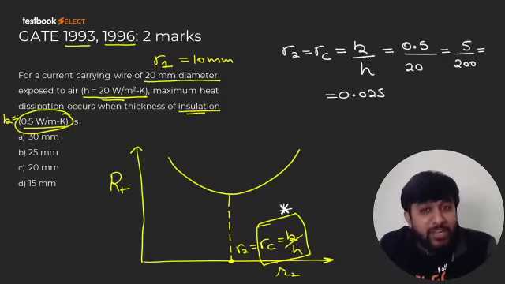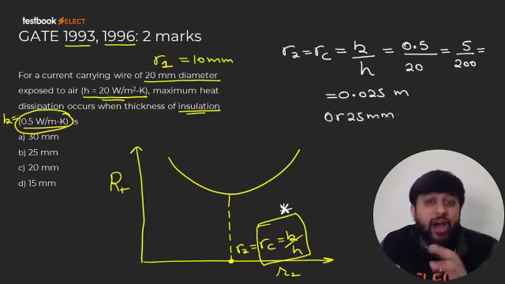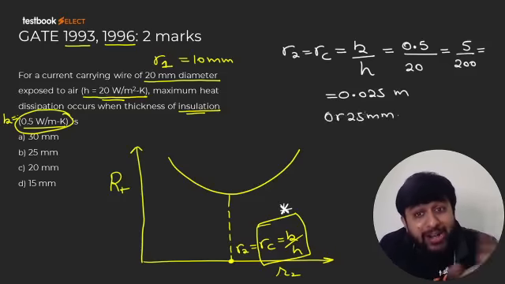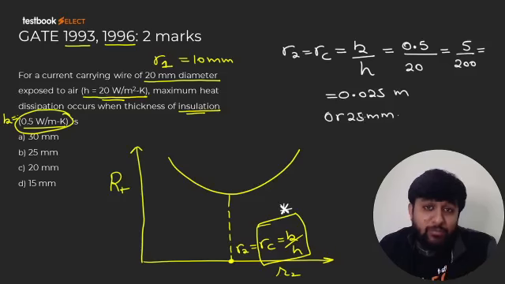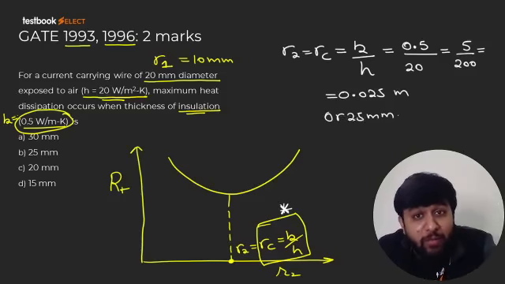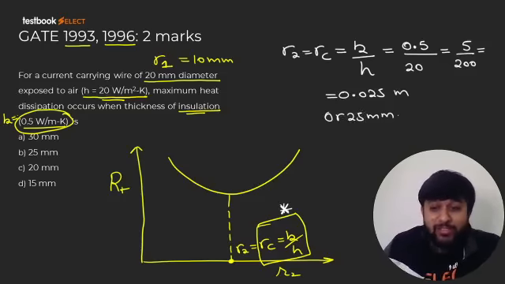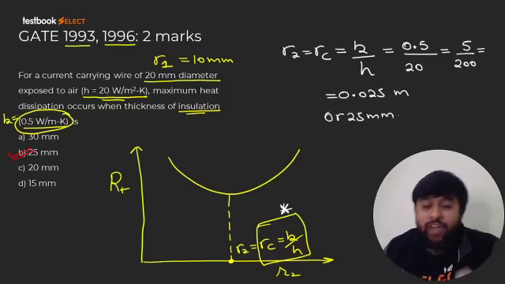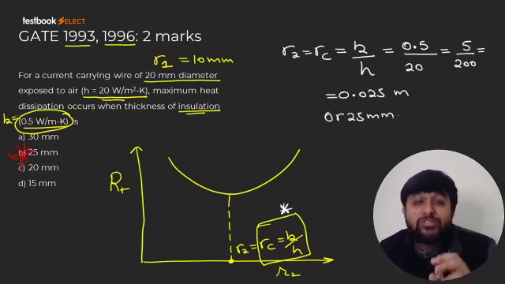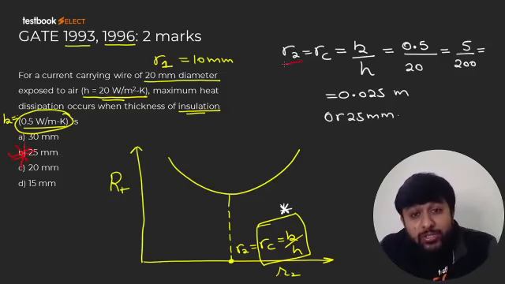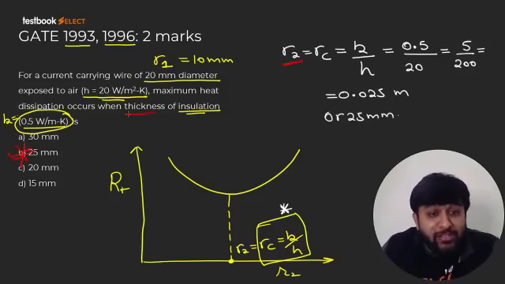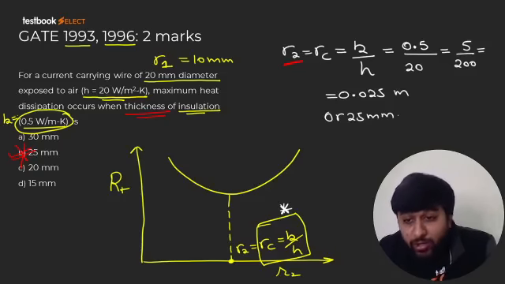0.025. Obviously K and H are in SI, so this radius also we are getting in SI, so this will be meters, or 25 mm. So RC value is equal to 25 mm. So when R2 is equal to 25 mm, our objective will be achieved. Now many of us make a silly mistake. Quickly we mark 25 mm. But please note, this is wrong. Why is this wrong? Because this is the value of R2 and they have asked you thickness.